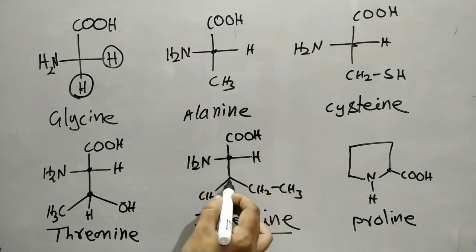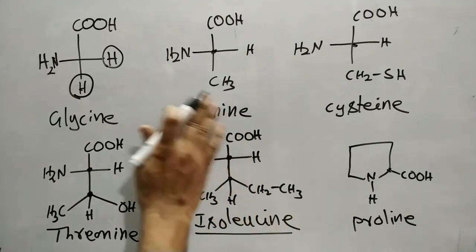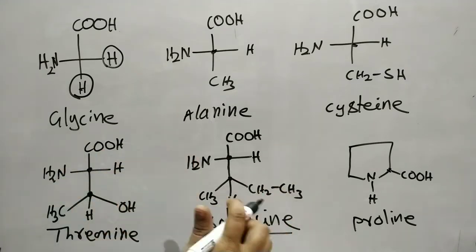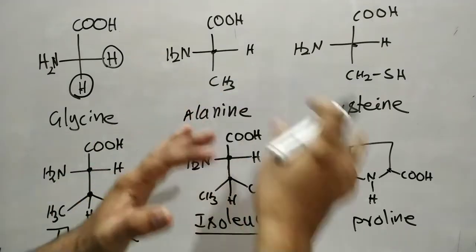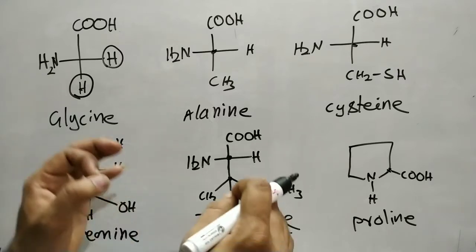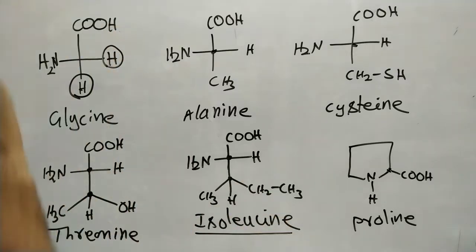Here this is one chiral carbon, and this is another, with hydrogen, methyl, ethyl, and this group all different. So threonine and isoleucine have two chiral carbons. In the remaining 21 amino acids, each one has one chiral carbon except glycine. Glycine has no chiral carbon, so it is optically inactive.